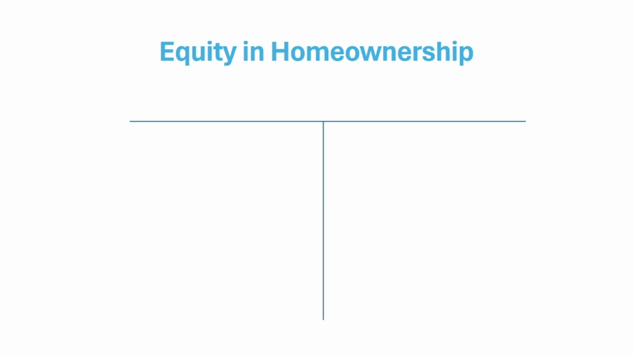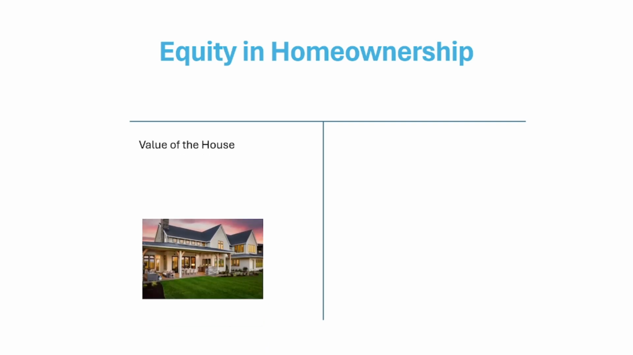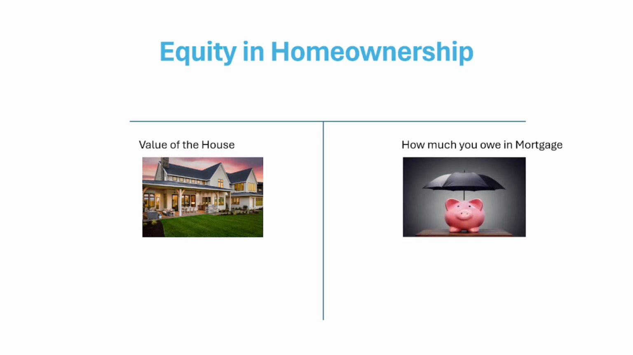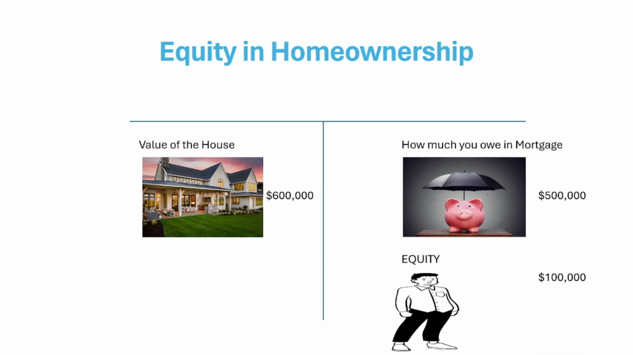In home ownership, this is just the difference between the value of your house and what is left to be paid to the bank, or what you owe. So assuming the value of your house is 600,000 and then you owe 500,000 to the bank. So in that case, you have equity of 100,000. So this is a positive equity.